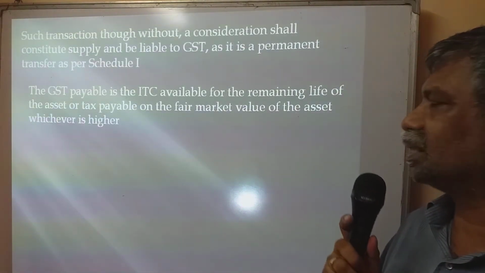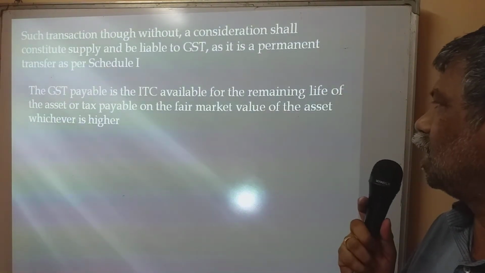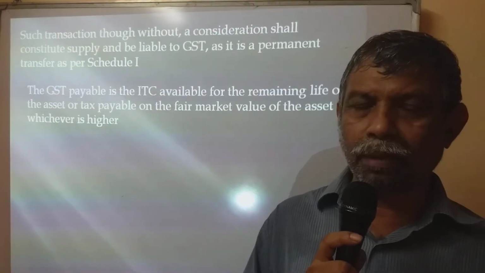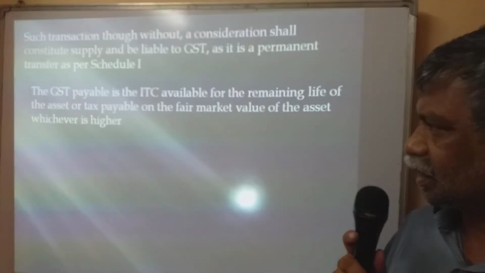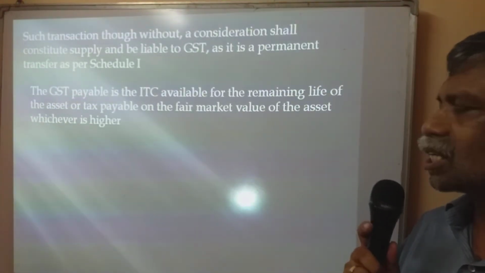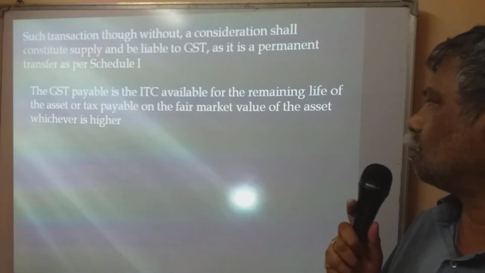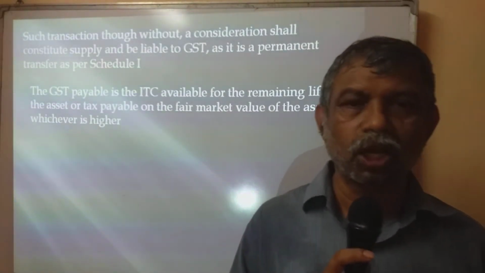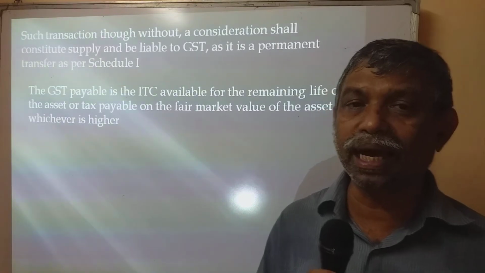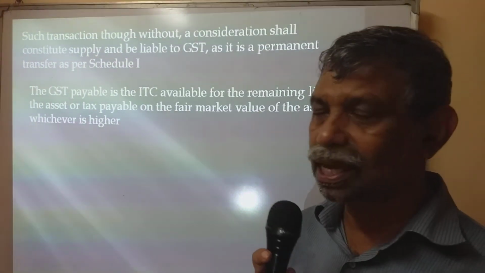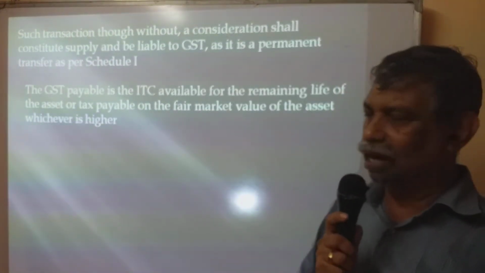GST payable is the ITC available for the remaining lifespan of the asset, or tax payable on the fair market value of the asset, whichever is higher. Don't forget that, whichever is higher. Let's see the calculation.